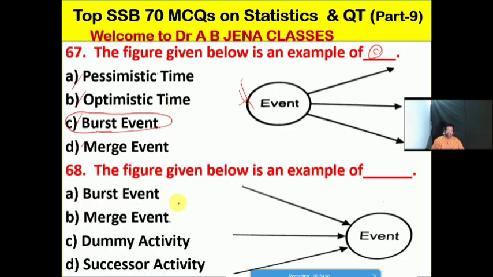So next one we will see the figure given below. The figure is an example of what? A, it's the burst event; B, it's the merge event; C, it's the dummy activity; D, it's the successor activity. No doubt friends, B is the right option for this MCQ.